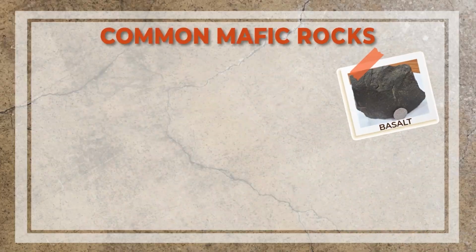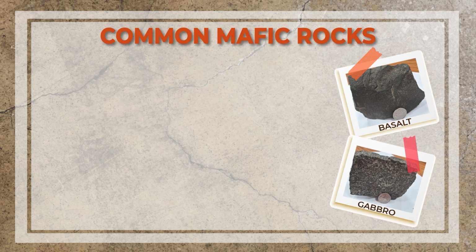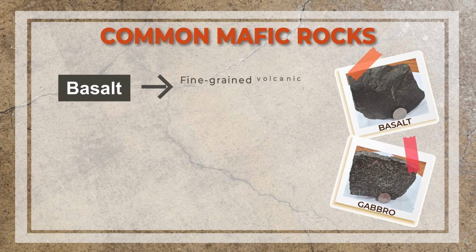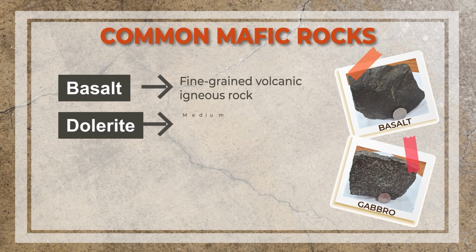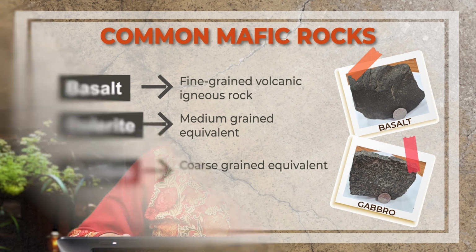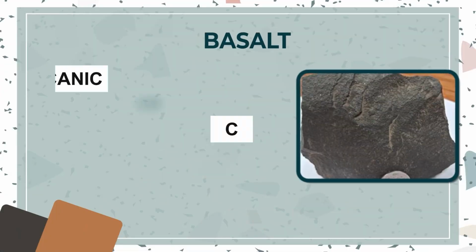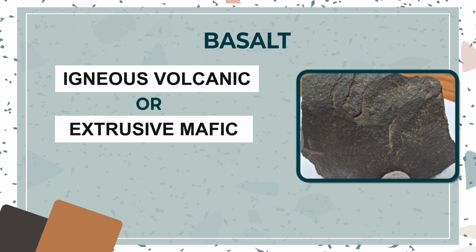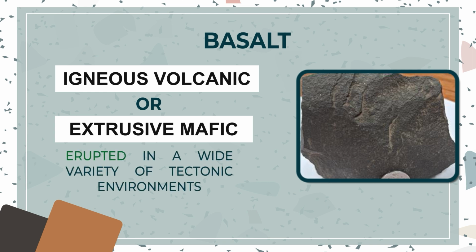The fine grained volcanic mafic rock is basalt, the medium grained one is dolerite, and gabbro is the coarse grained equivalent. You can see basalt and gabbro shown here. Basalt is fine grained, you cannot see the grains, and gabbro is much coarser grained. Basalt is an igneous volcanic, extrusive mafic rock, which is erupted.